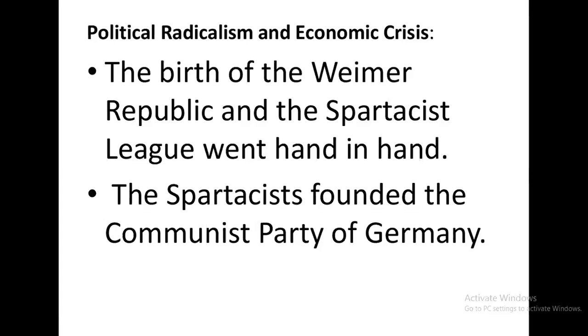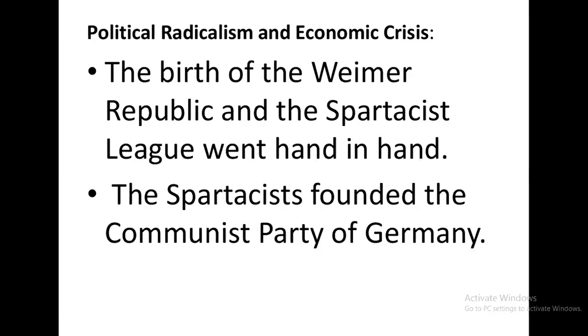Okay, now what is the Spartist uprising actually? The Spartist uprising is also known as the January uprising. It was a general strike, and armed battles were also accompanying the strike. It was not a peaceful strike.